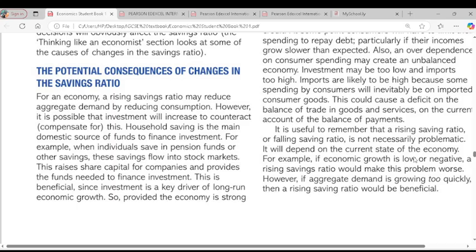So not that you are saving, but you are spending more. You are spending more than what you used to spend. So it is not saving. Or is it saving? No. So that means a fall in saving ratio does not necessarily mean an increase in aggregate demand within the economy. That's the first point there. I think you get the point now.